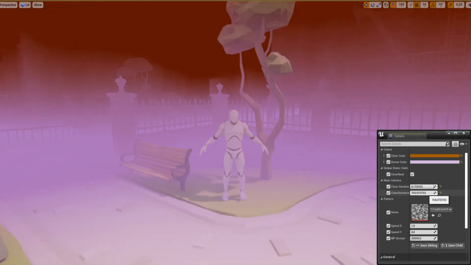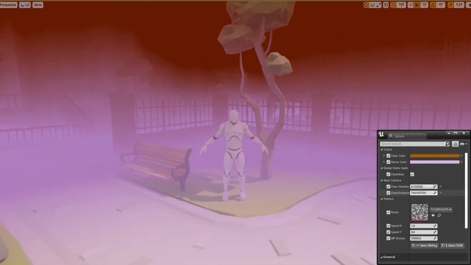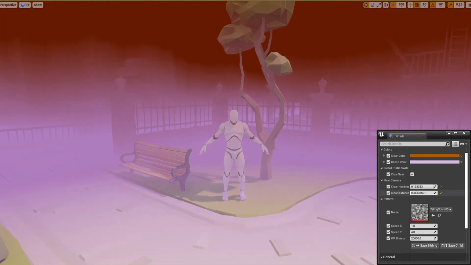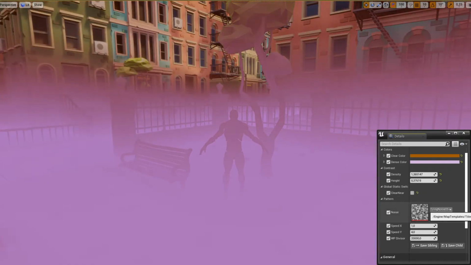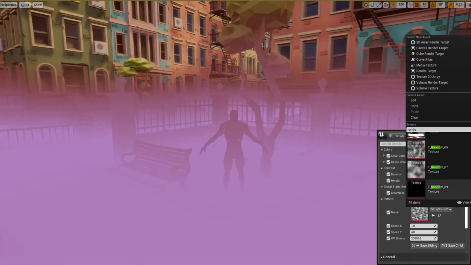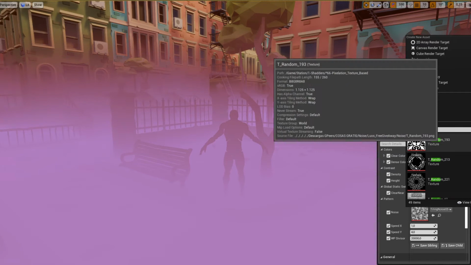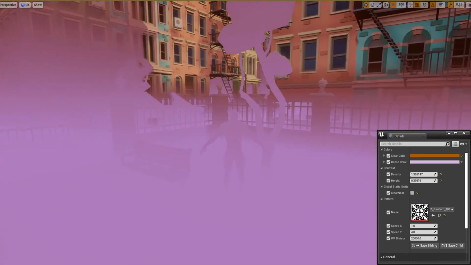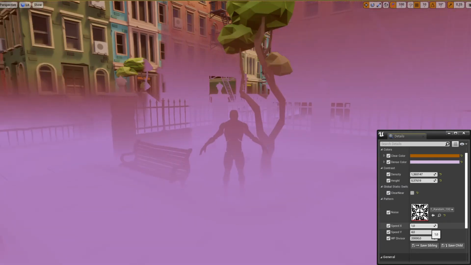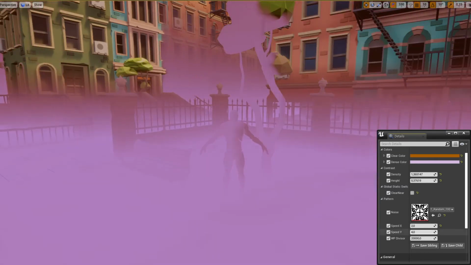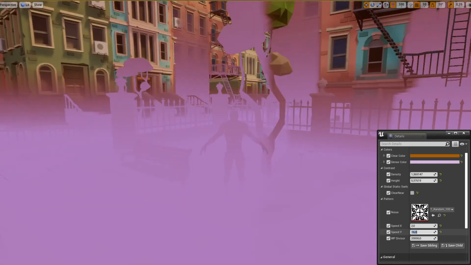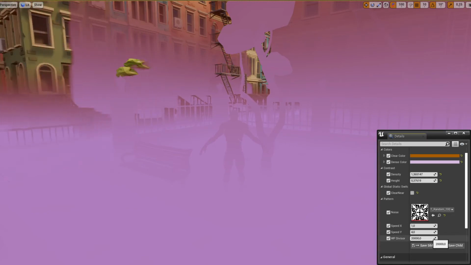The clear distance controls the radius of the clear zone. The noise parameter controls the pattern in the storm. The speed X and Y control the speed of the storm. The world position divisor controls the texture size.